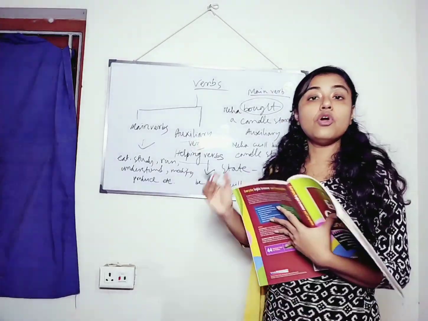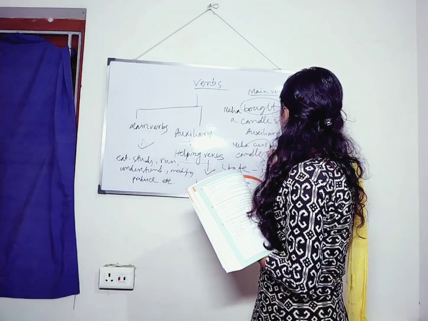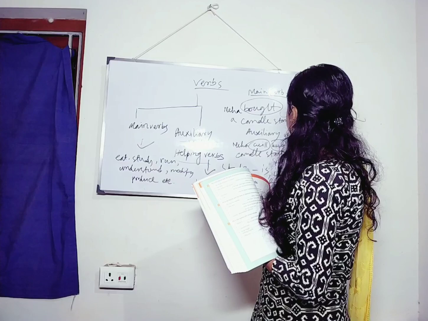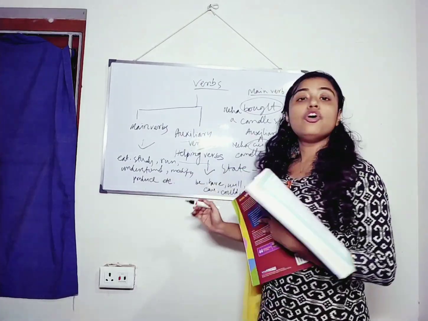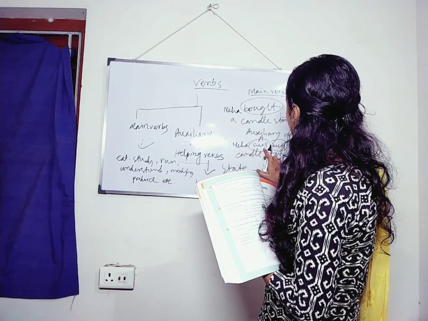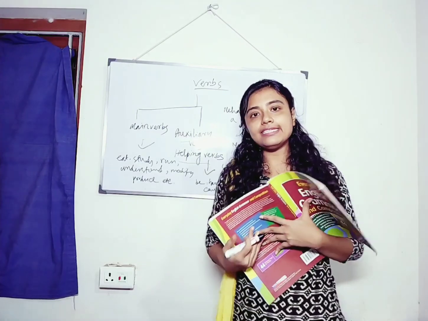Now you can see, what is the auxiliary or helping verb here? That is will. Okay. And buy is what? Buy is the main verb and this is the auxiliary verb. So as we can see, if we write Neha will a candle stand, will that make any sense, students?